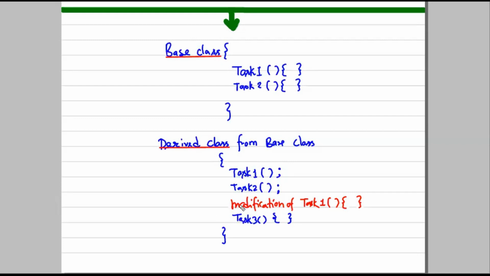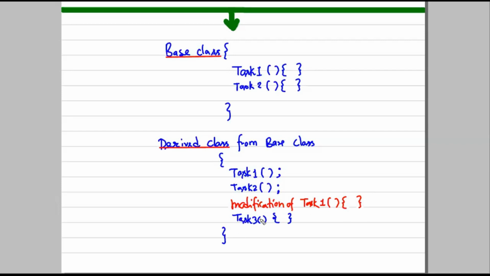Now an important thing: the modification of task 1. If you pay a little attention, there is an open and close parenthesis, which means there would be some logic inside it. We are not calling it; it is the modification of task 1. Let's say the derived class wants the syntax and signature of the method the same, just the logic a little different. So I will not call it, but I'll redefine it. That is called method overriding.